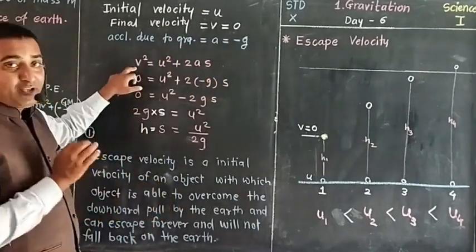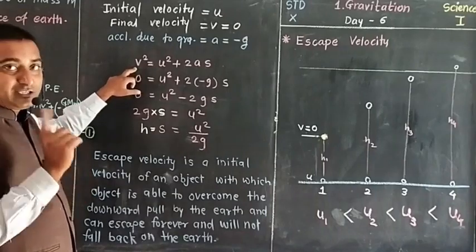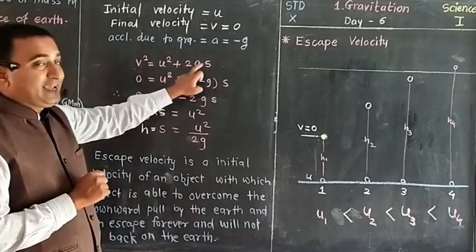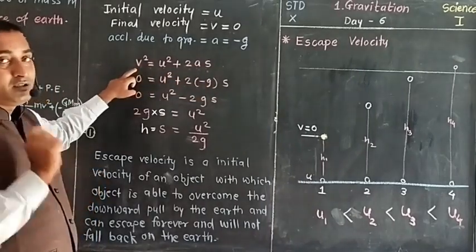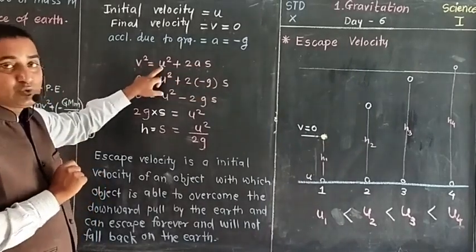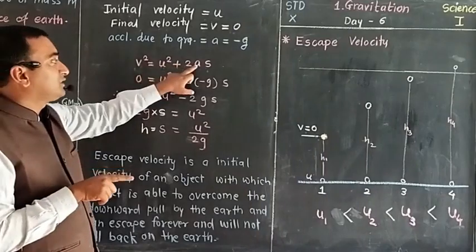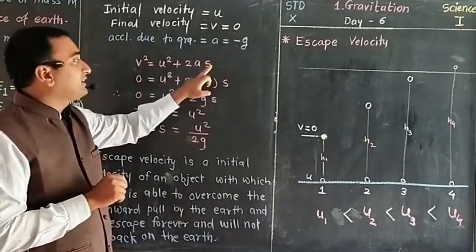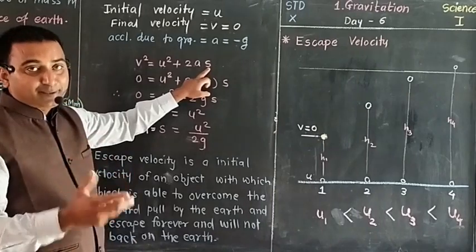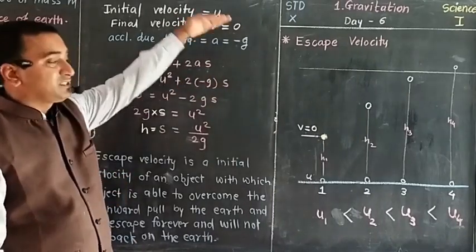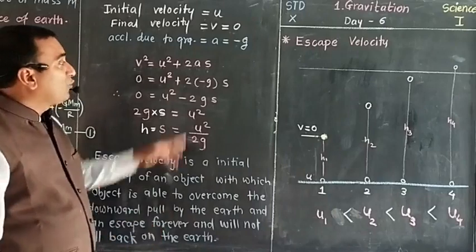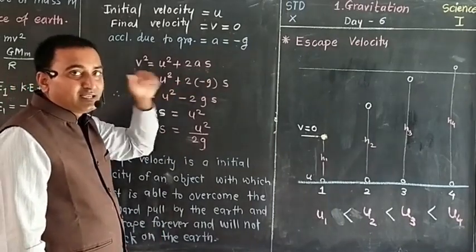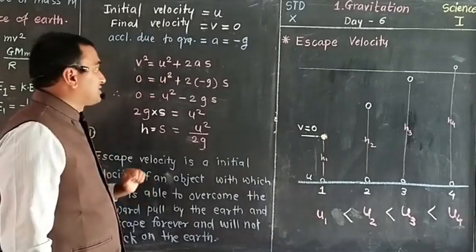Then by using Newton's law of motion, v square is equal to u square plus 2as. v is final velocity, u initial velocity, a acceleration, here acceleration due to gravity, and s displacement, that means the maximum distance traveled by that stone. We can consider s as h, the height gained by the object because of that initial velocity.